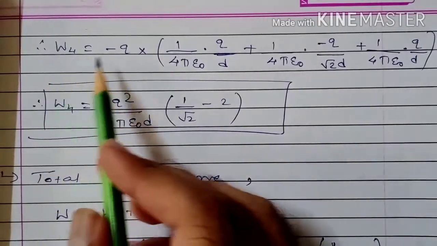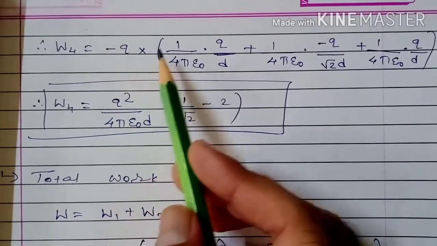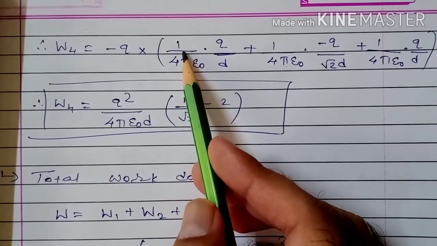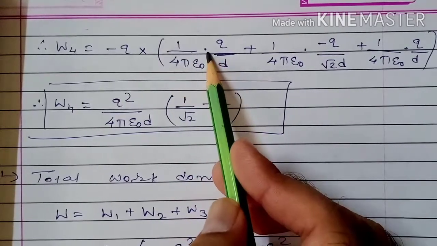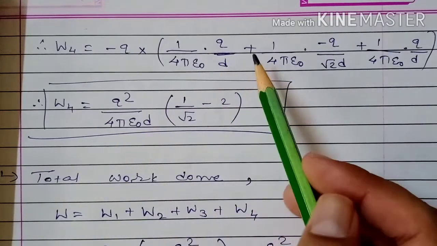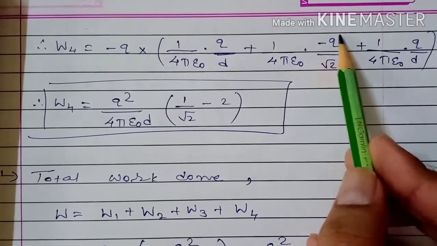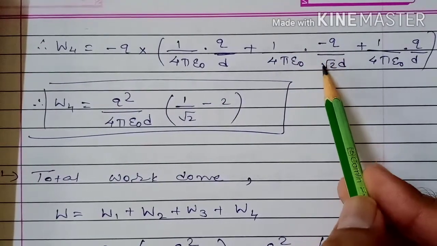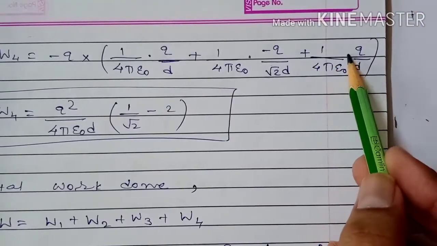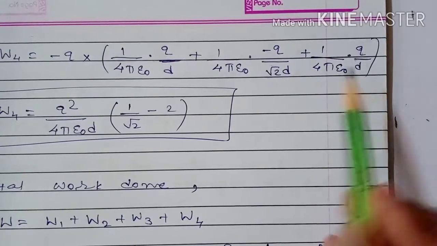So W4 is equal to charge at point D, that is minus Q, into potential at point D due to charge at A, that is 1 upon 4 pi epsilon naught, into Q upon distance between A and D, that is d, plus 1 upon 4 pi epsilon naught into charge at point B, that is minus Q, and distance between B and D, that is root 2 d, plus 1 upon 4 pi epsilon naught into charge at point C, that is plus Q, upon distance between C and D, that is small d.